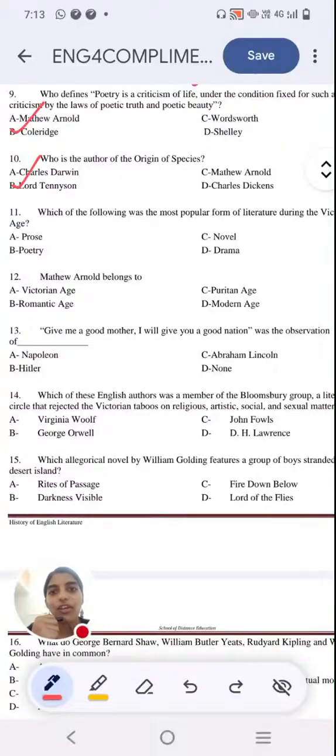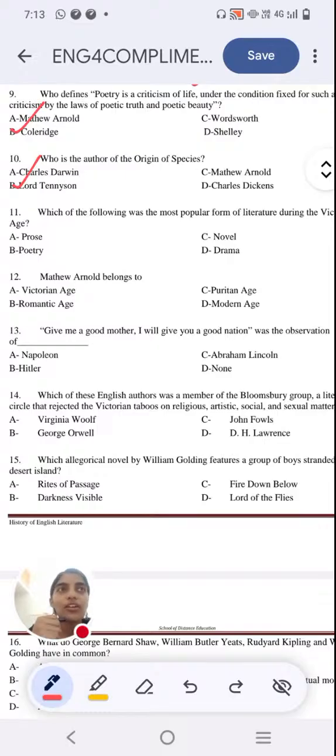Which of the following was the most popular form of literature during the Victorian age? Option A, prose. Option B, poetry. Option C, novel. Option D, drama. Let me know which option you have chosen. It's the Victorian age, okay, which is the most popular form of literature during the Victorian age?